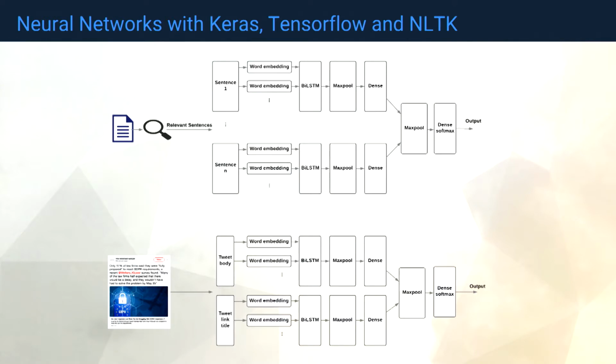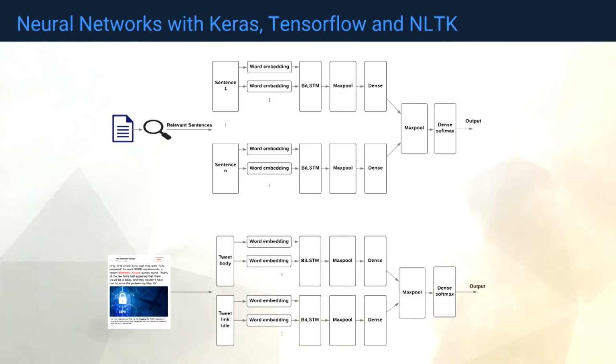Right now, the state of the world is that there's a lot of really great frameworks written in Python. So we picked a few of those off the shelf: Keras, Tensorflow, NLTK. If you look at any of these frameworks in the basic examples, you'll probably see a sentiment algorithm in there. A lot of them use bidirectional long short-term memory networks. And that's kind of what we picked up.